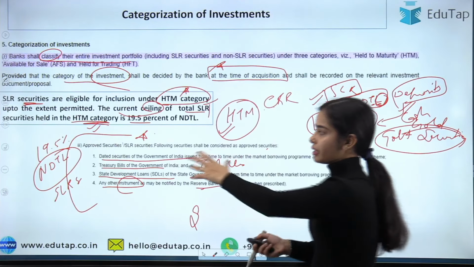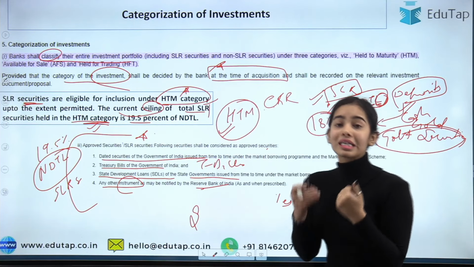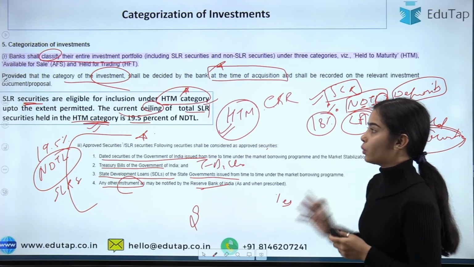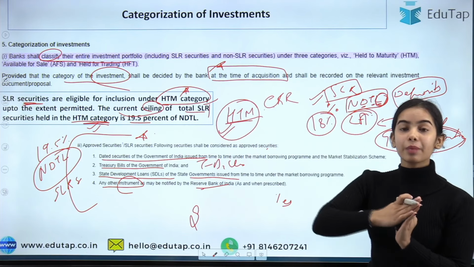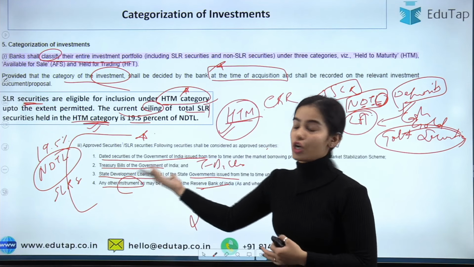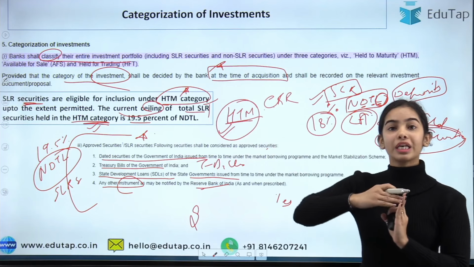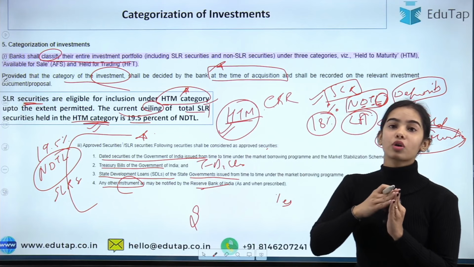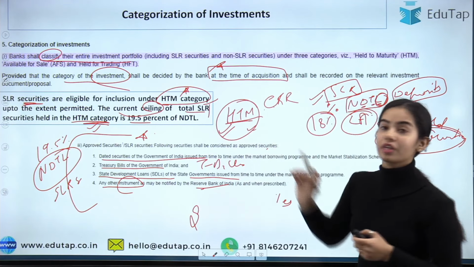They are the government securities, the safer securities, we can say. They are less risk or risk-free securities that are available to the banks, and they can keep them under held till maturity, that is, they can keep them till maturity. Like the T-bills, if they are maturing in 364 days, the banks have to keep them till maturity, till the 364 days end. Or if it is for 91 days, they have to keep the security with themselves until the 91 days finish.